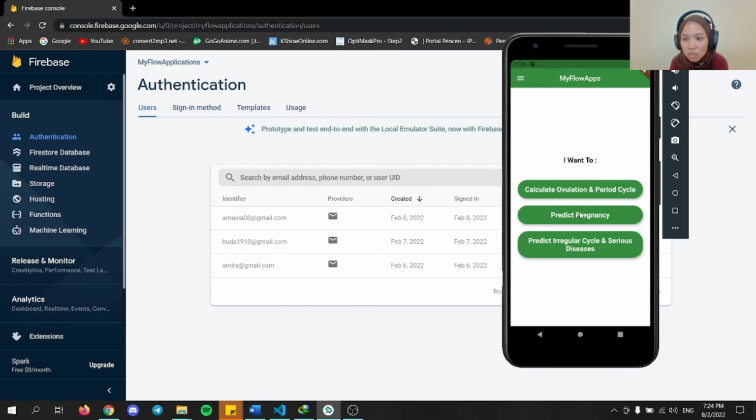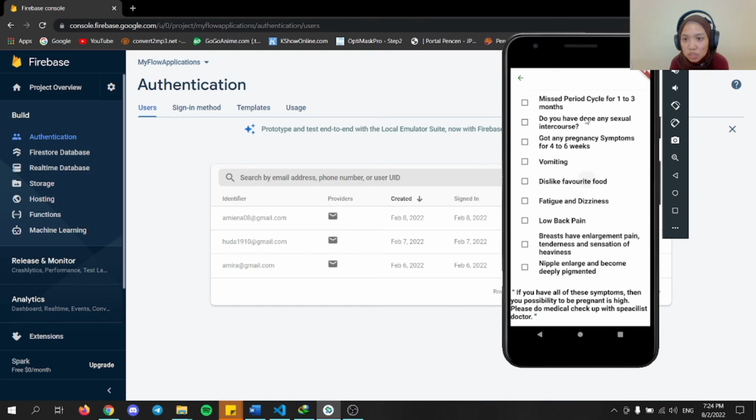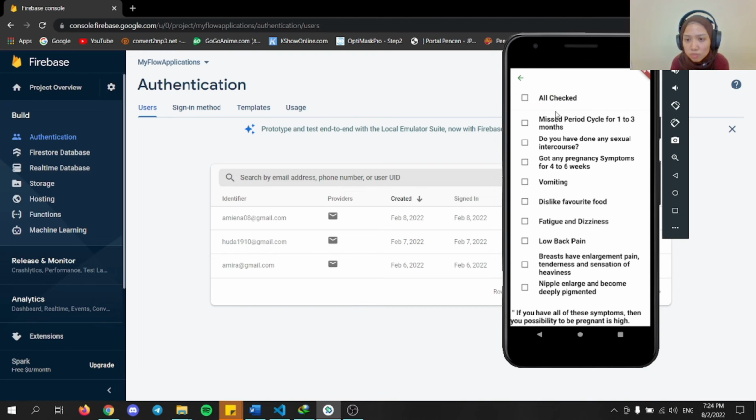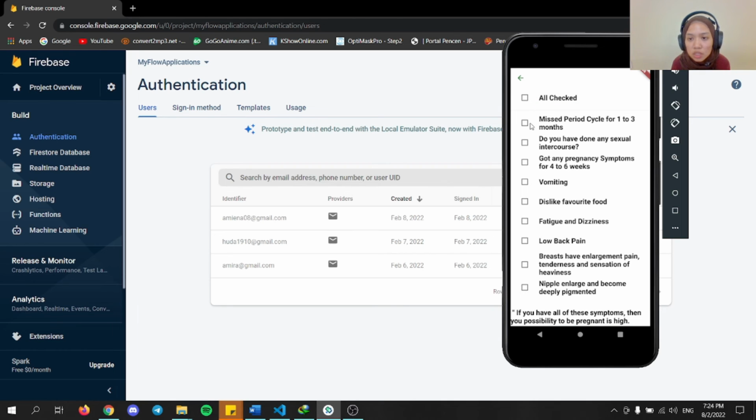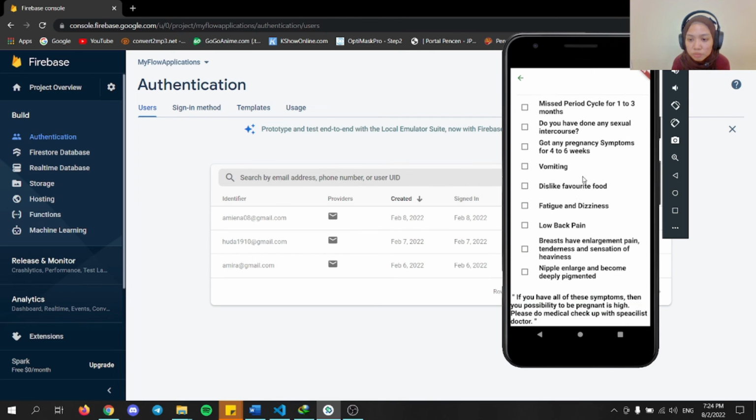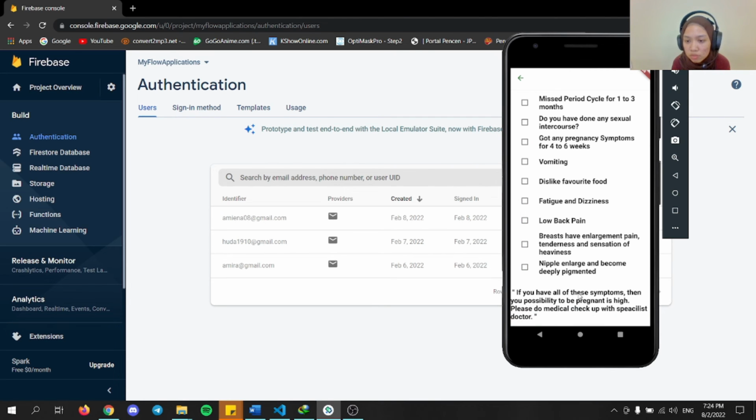Then predict pregnancy, and these are several symptoms of pregnancy. So the user can click on this one, this one, this one, or click on all. And if you have all of these symptoms, then your possibility to be pregnant is high, and please do a medical checkup with a specialist doctor.